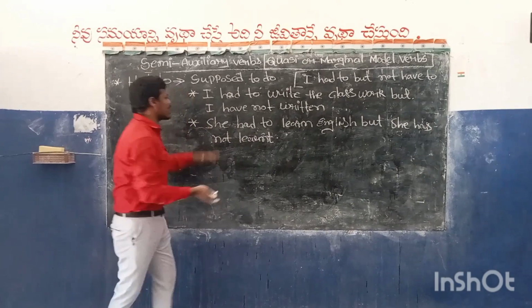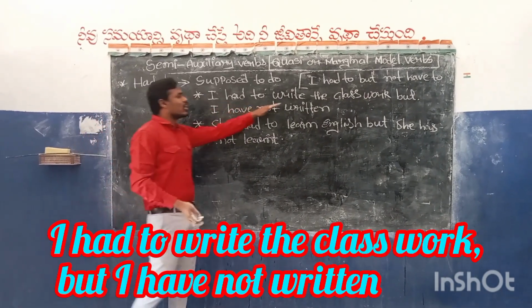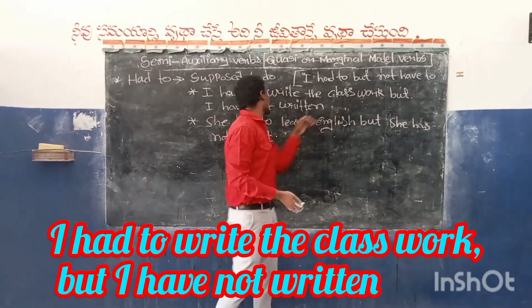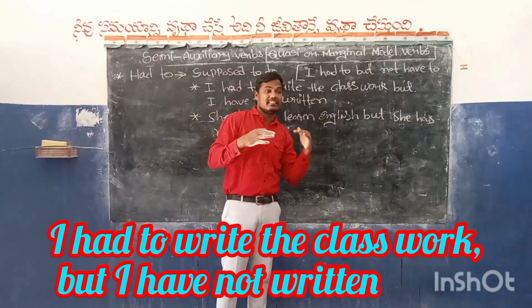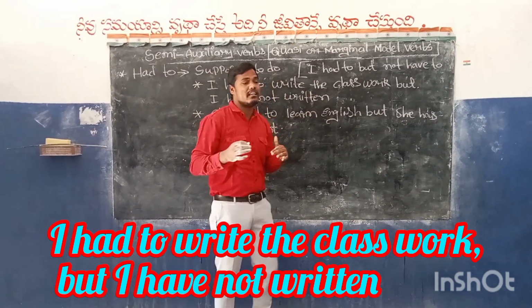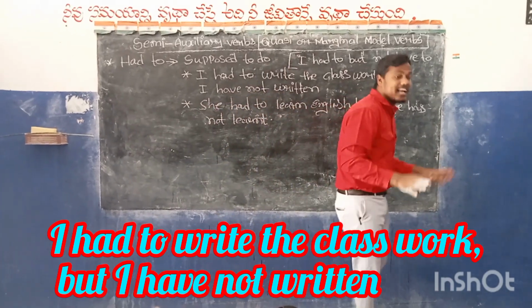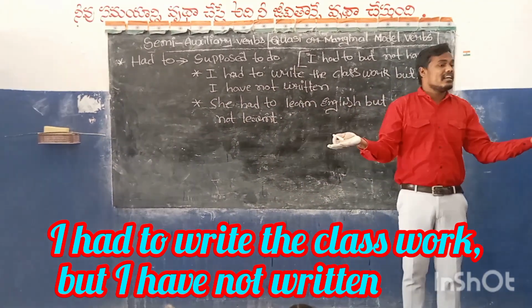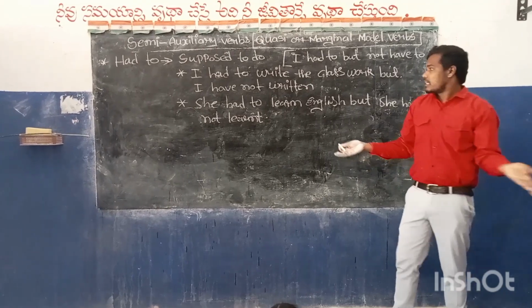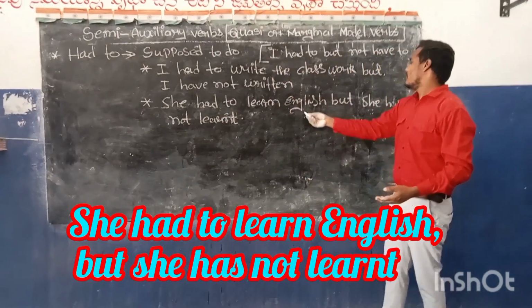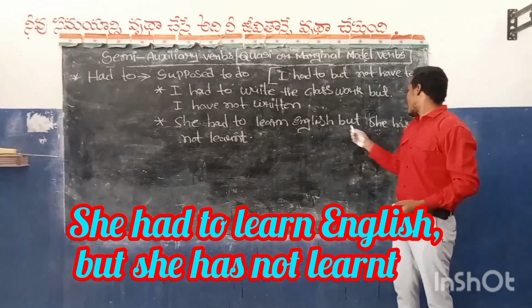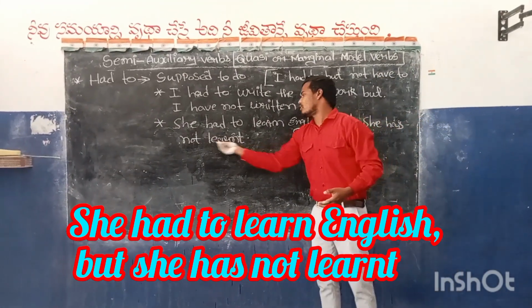See here, two examples I have given. I have to write the classwork, but I have not written. I have to write, what is it? I am supposed to write the classwork, but I have not written. Second sentence, you see: she has to learn English, but she has not learned.